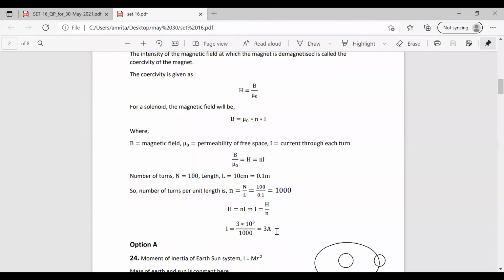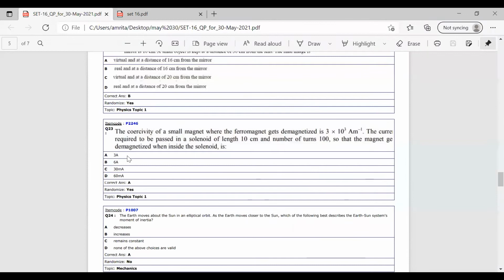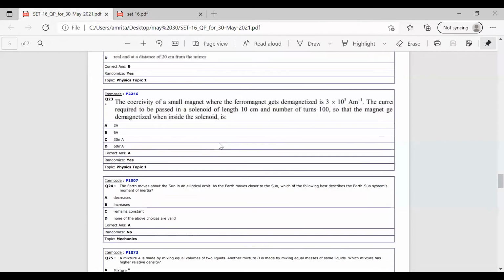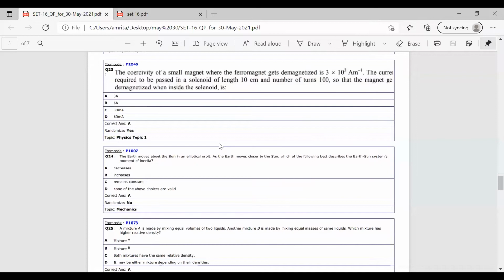So the answer is 3 A. Checking in the options, we find that the current required to be passed inside the solenoid is 3 A. The correct answer is option A. So I think you are clear with this question. This is a very simple question. You just need to have the basic idea of N, the number of turns, and the equation for the coercivity. So now moving on to the next question.